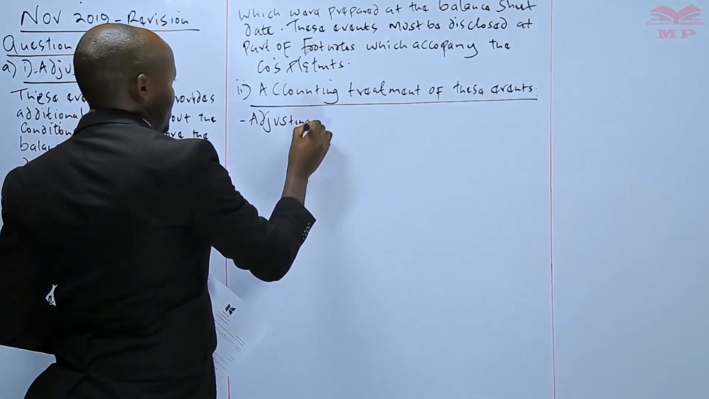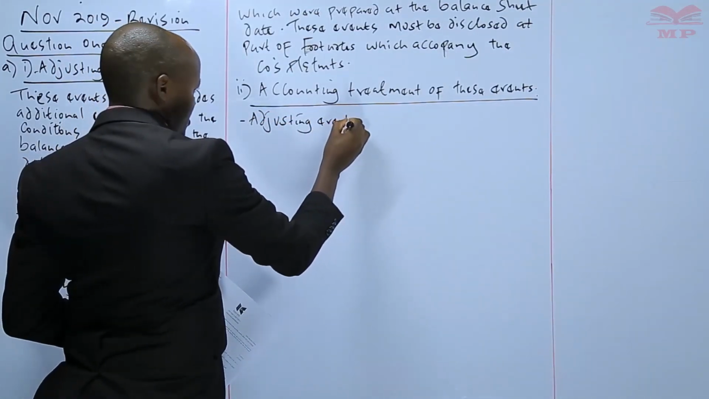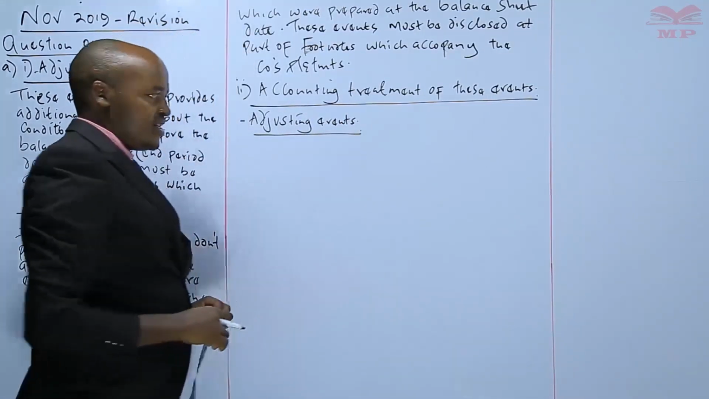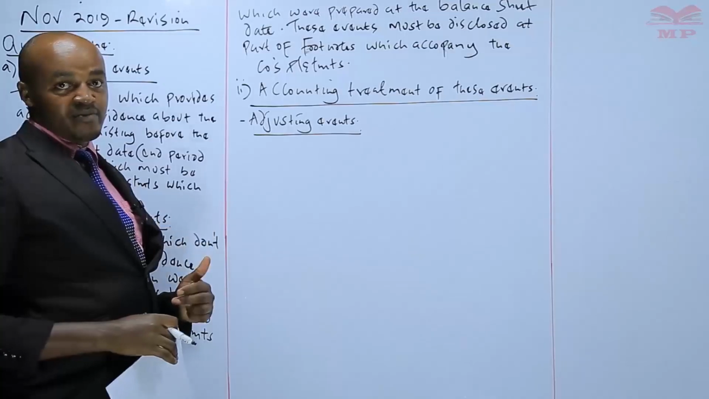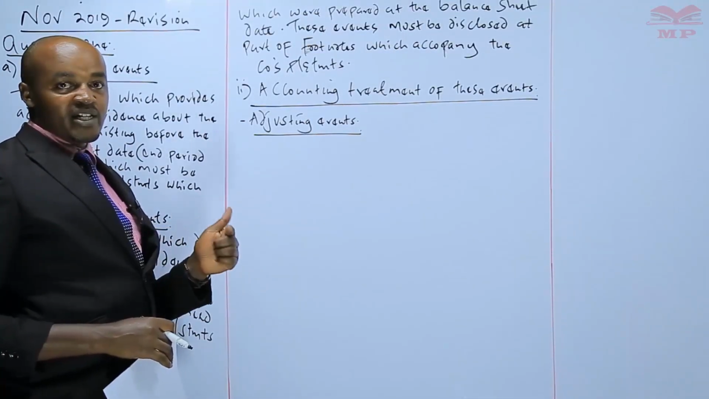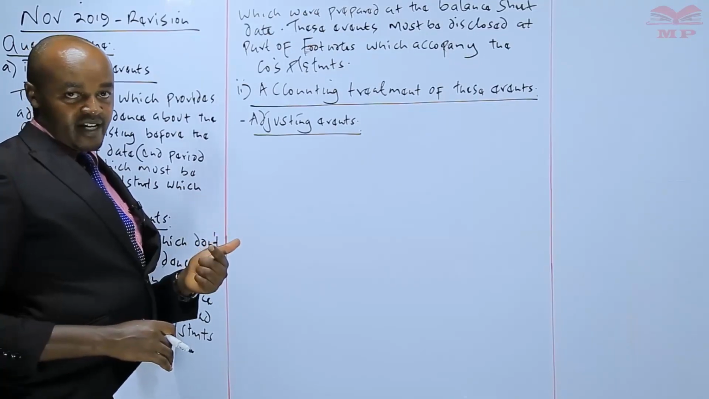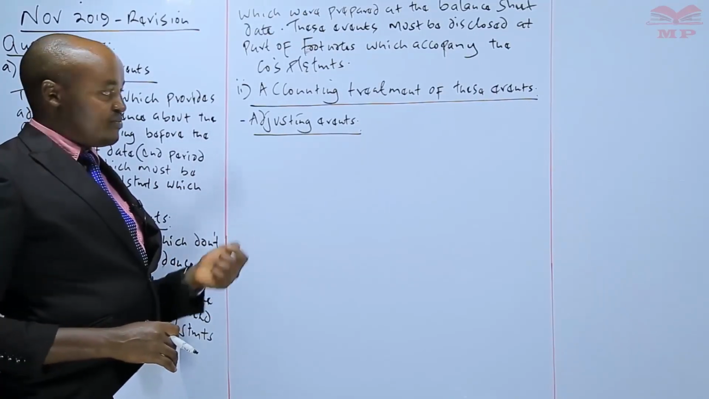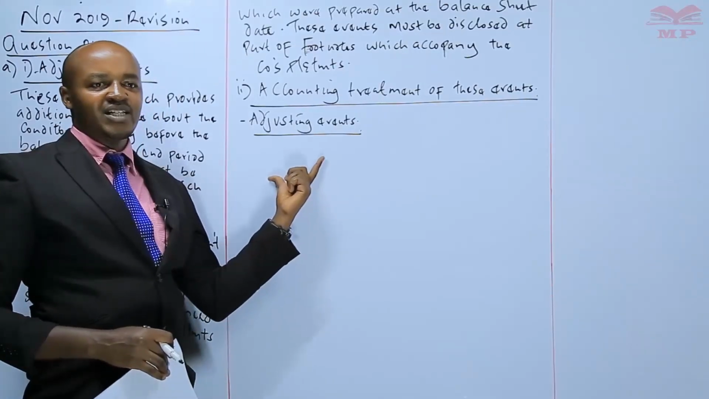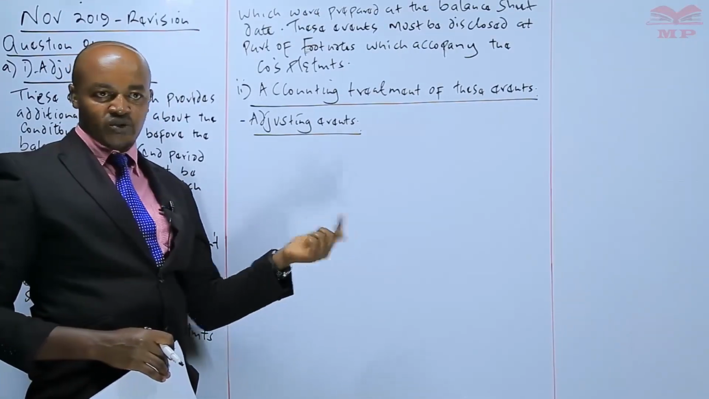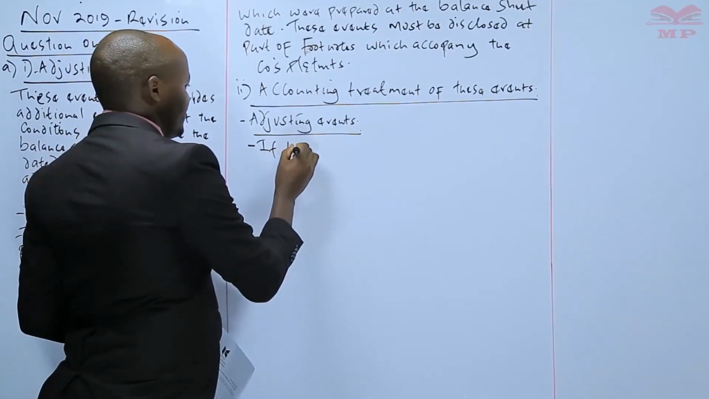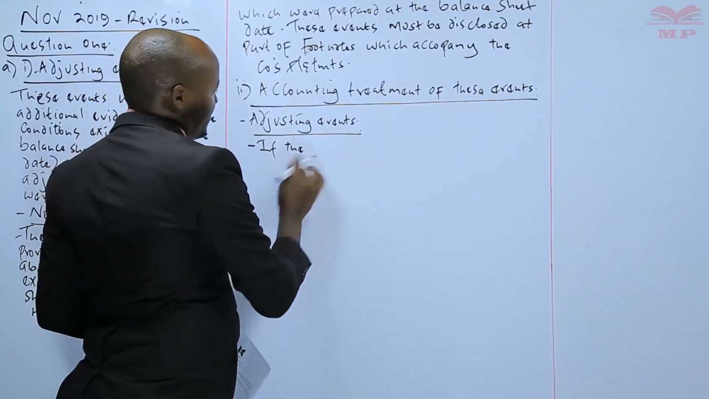And basically you have seen that these are those particular events which provide additional evidence about the conditions which were existing before the balance sheet date, and therefore once this particular event occurs, it will need to be adjusted in the financial statements which have already been prepared. But that should only be the case if this particular event involves a significant amount. So therefore, in this case, first of all, we can say if this event is material,